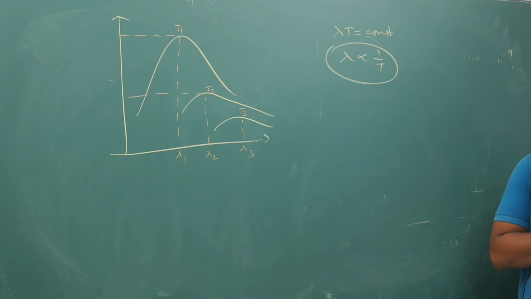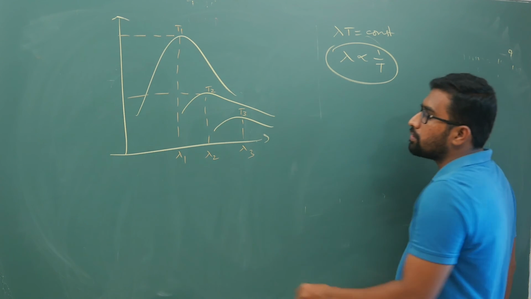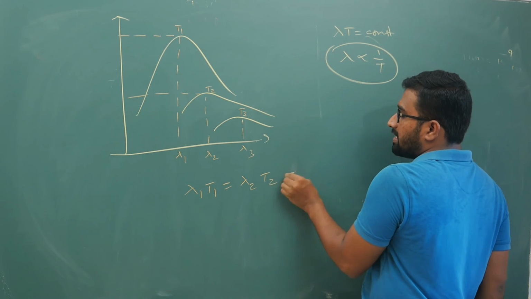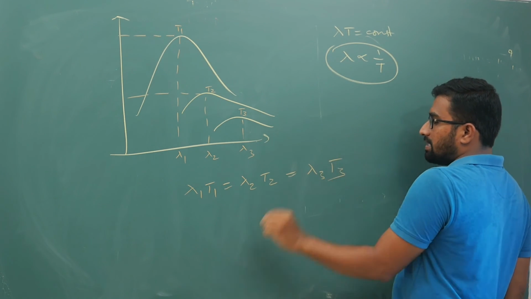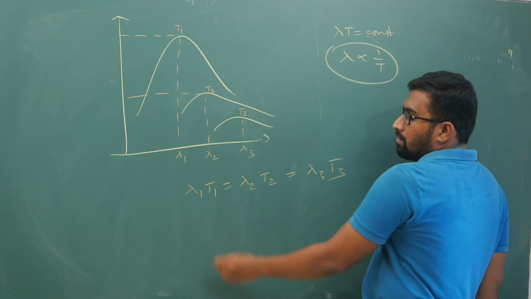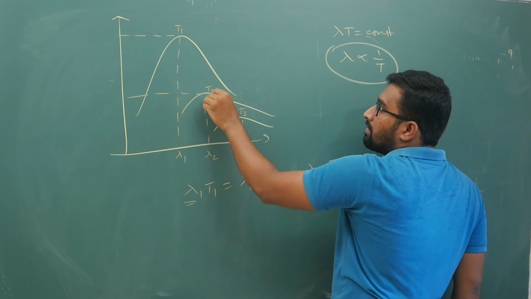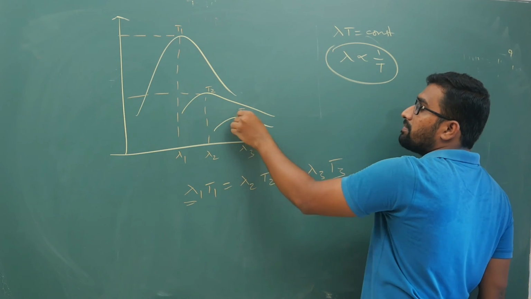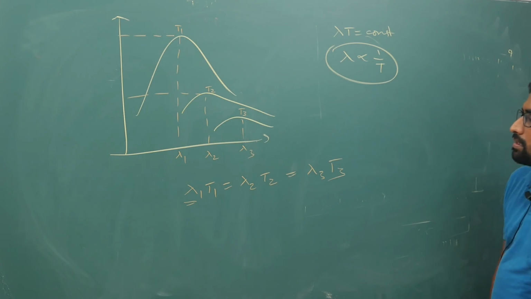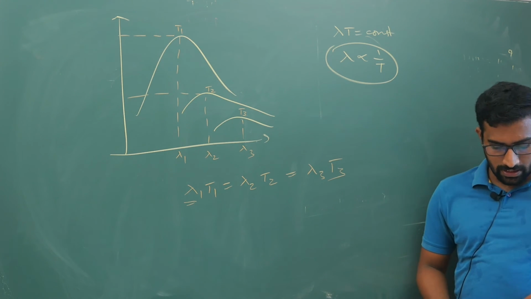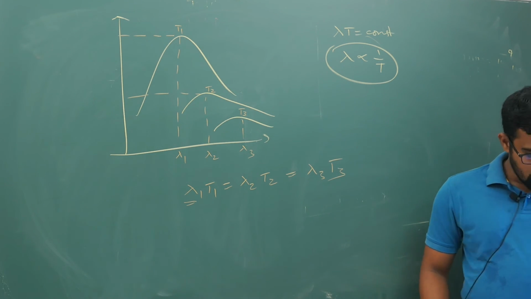So from here you can write lambda 1 into T1 is equal to lambda 2 into T2, which is equal to lambda 3 into T3. For smaller wavelength, more temperature; middle wavelength, middle temperature; bigger wavelength, smaller temperature, such that lambda into T is constant. This is only your Wien's displacement law.